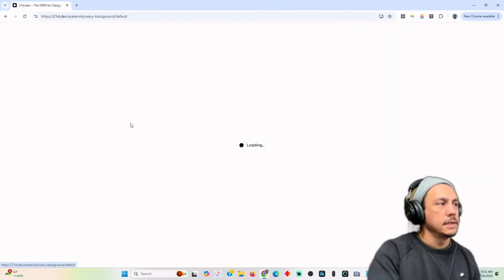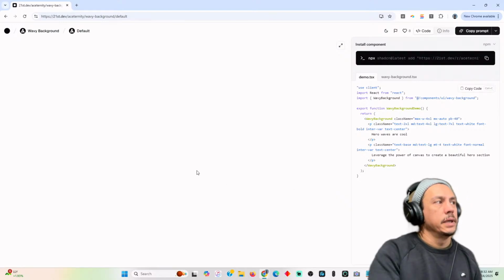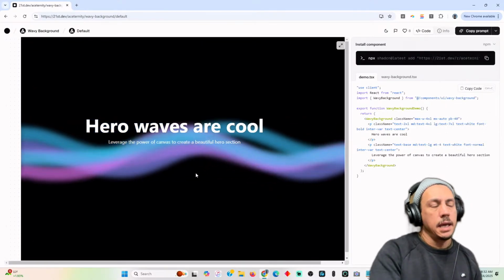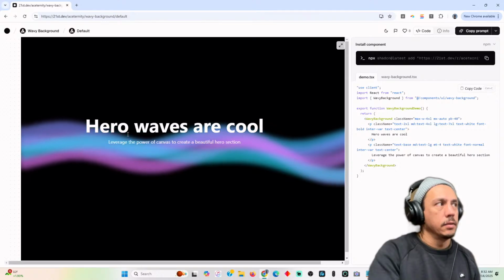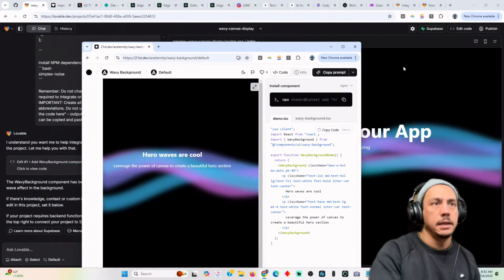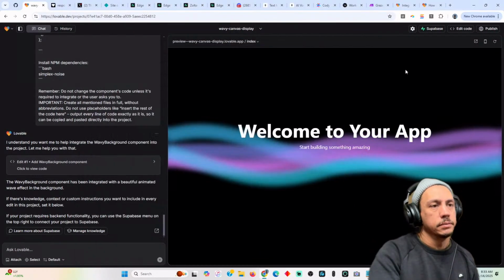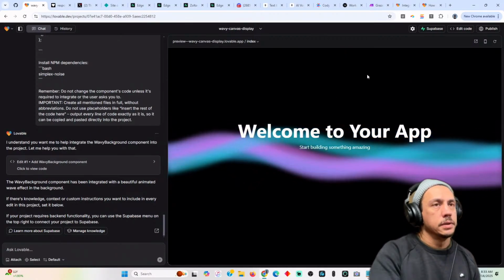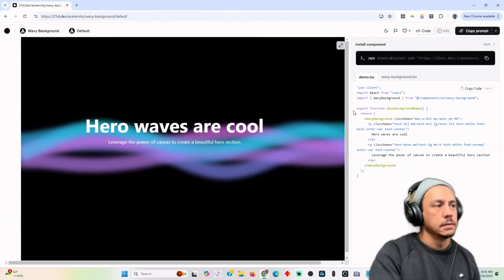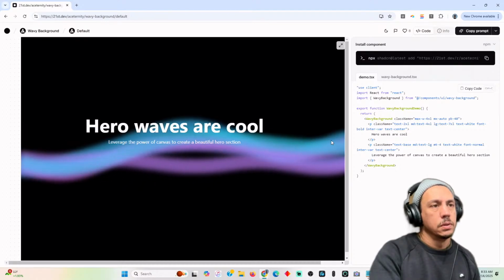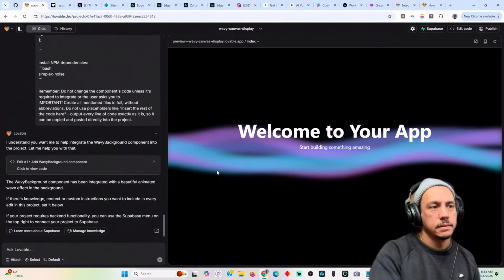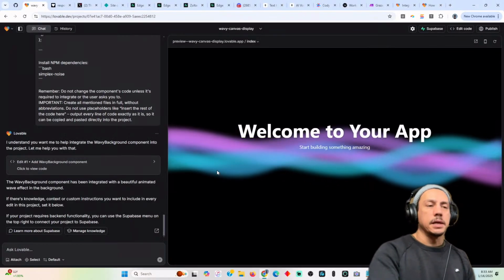And we just took the waves example here. We copied the prompt that was here, right? So just copied it and decided to put that into our Lovable app. Wouldn't you know, we've got something that looks just like this. Hero waves are cool. And then we've got welcome to your app with waves, right? Same waves, same waves. So that was actually pretty cool.